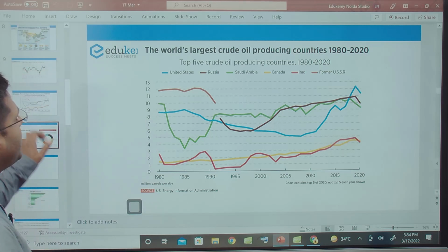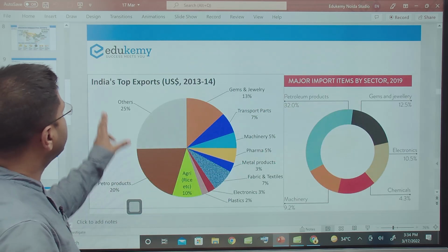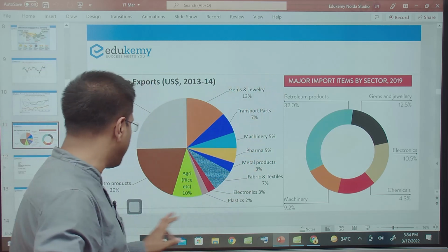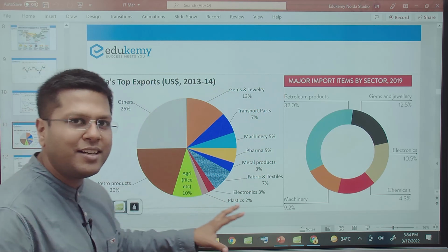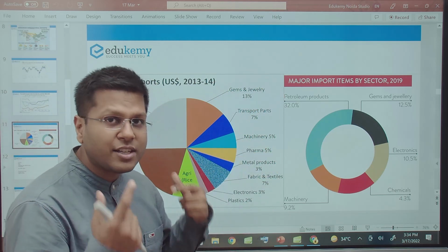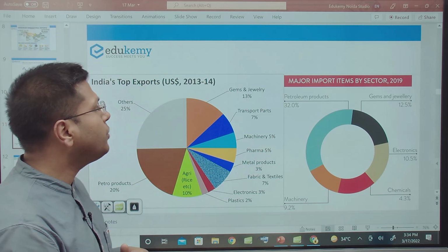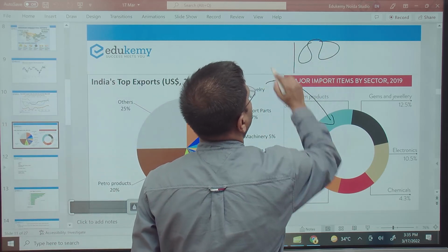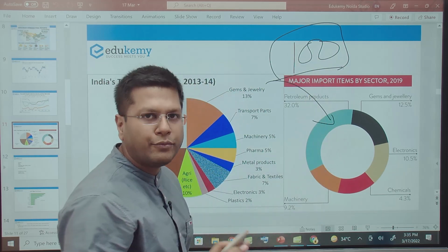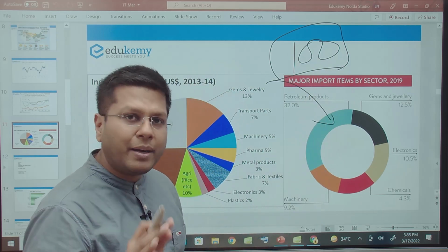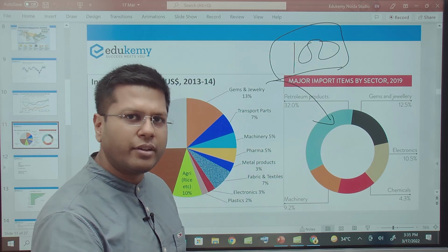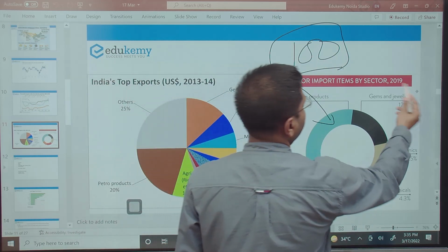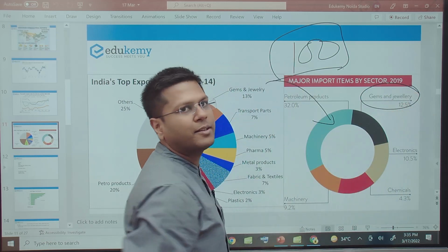But then how India? Let's see. See, India's top exports, we must know that, and top imports. If we know that, we will be able to decipher if we are getting impacted, because if we import something, is Russia going to help here or not? See, petroleum is one of the largest imports, $100 billion import of petroleum. But thankfully, we do not import much from Russia. But even in that case, Russia says, we're not selling it to European Union, we'll give it to you. So good enough. Gems and jewelry, we import them, we also process and send it back, right?